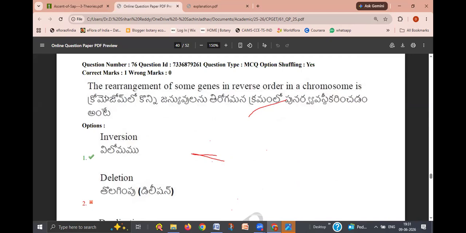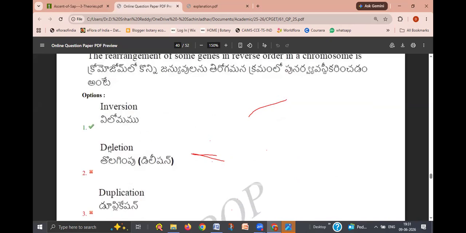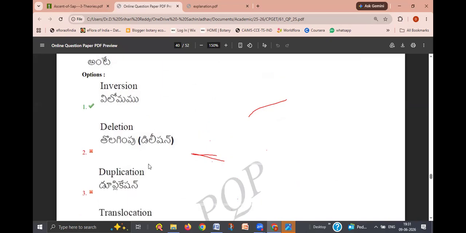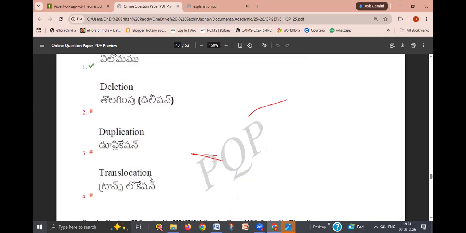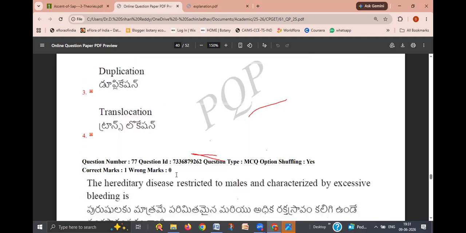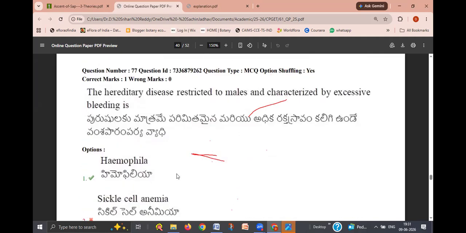The rearrangement of some genes in reverse order in a chromosome is called inversion. If that part is totally deleted, that is called deletion. Duplication means extra part. Some part of the chromosome is duplicated and it binds to the same chromosome. But if the deleted part binds to another chromosome, that is called translocation. So all these you have to remember.